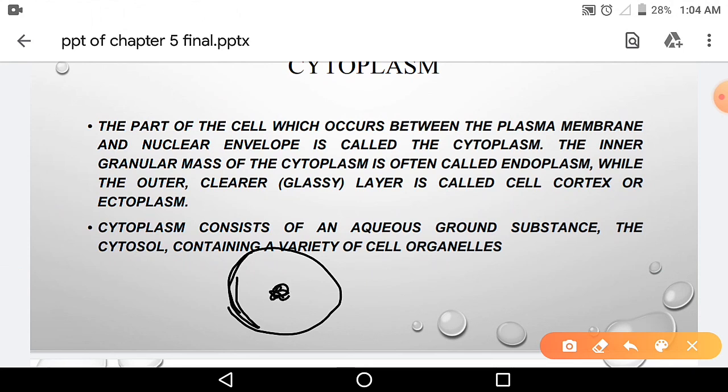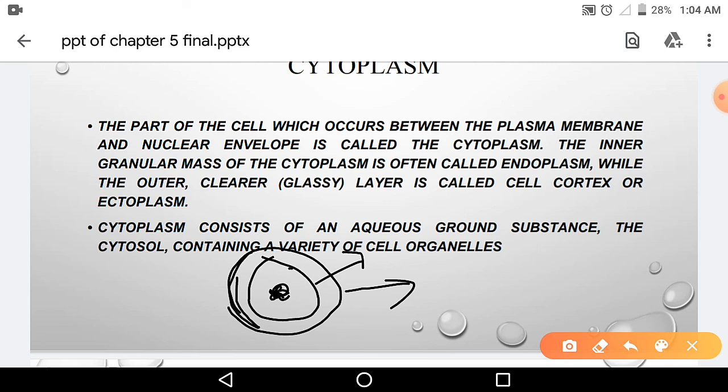This fluid part is known as the cytoplasm. The part of the cell which occurs between the plasma membrane and the nuclear envelope, the part between these two, is called the cytoplasm.